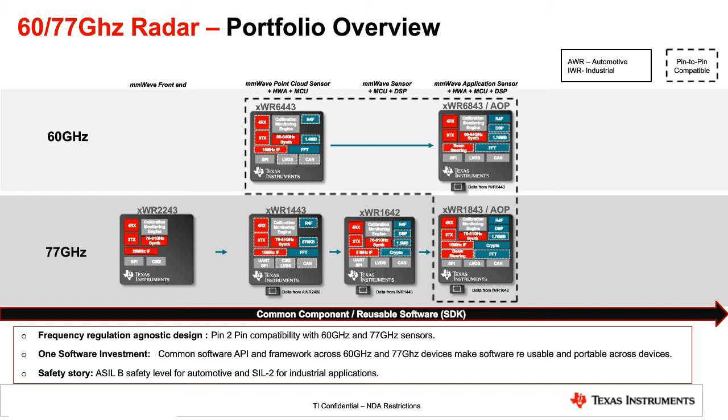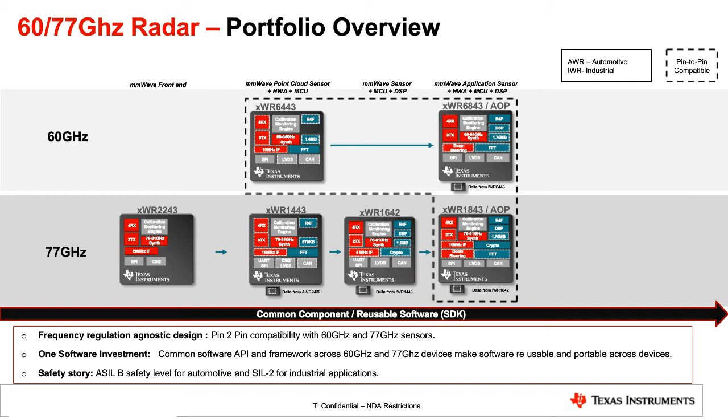And in the 60 gigahertz portfolio, at the very middle, you can see the XWR6443 device, our lowest cost sensor today in our portfolio. It has integrated transceivers, comes with 4 receivers, 3 transmitters. It has an integrated MCU, an R4F processor, 1.4 megabyte memory, and also an inbuilt signal generator with 60 to 64 gigahertz band. And with respect to interfaces, it comes with CAN or CAN-FD interface.